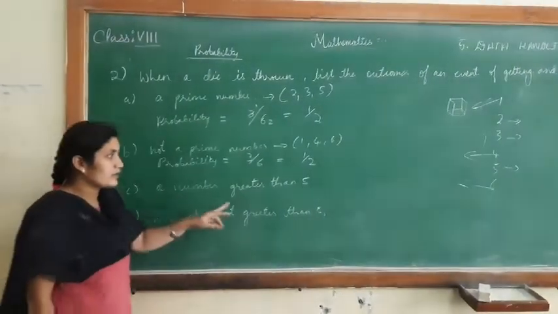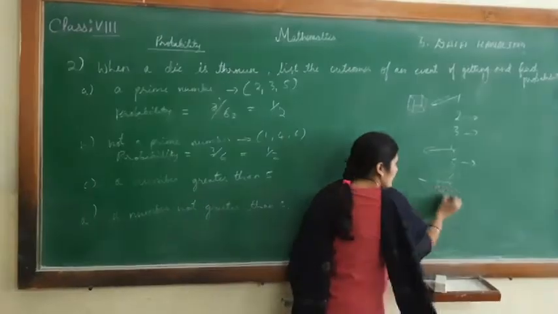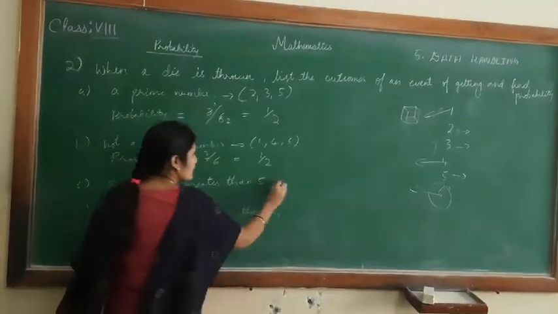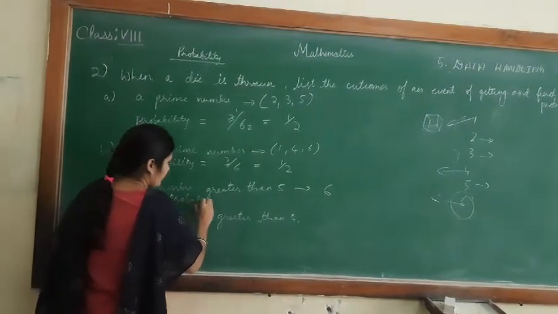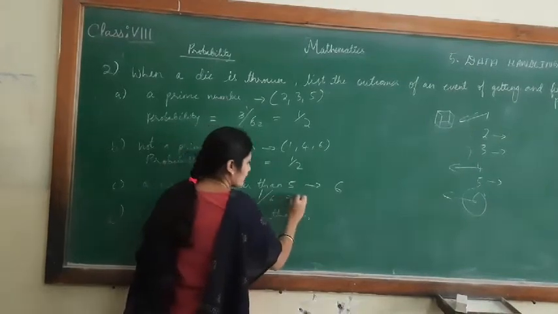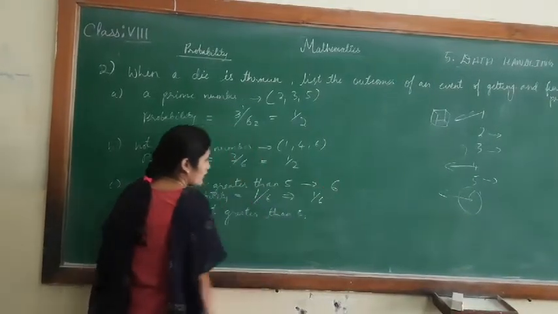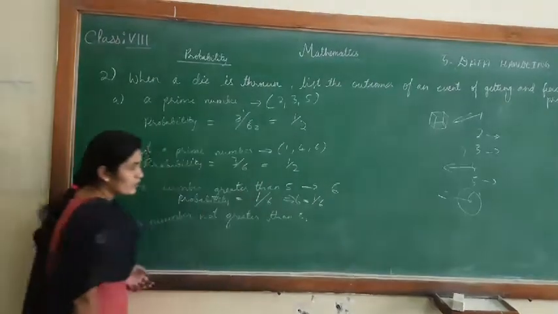Now a number greater than 5. In the list of these numbers, number greater than 5 is only one number, that is 6. Now probability is equal to one number out of 6, that is 1 by 6. You can also write it as 1 by 6.